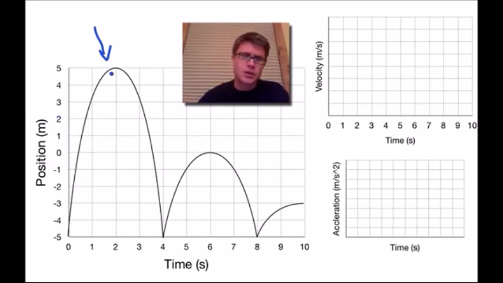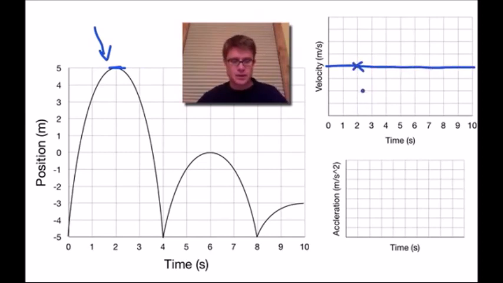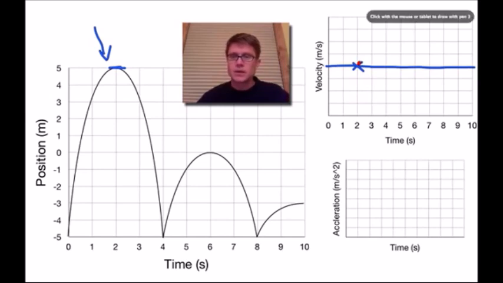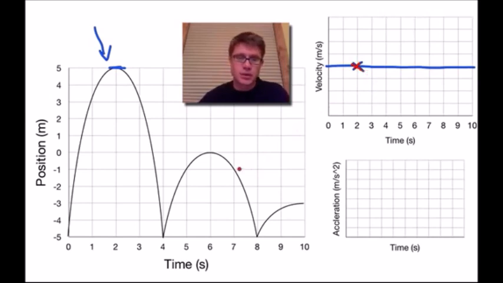And so the first thing I want to do is figure out where it's not moving. And so we would say that it's got a slope of 0 here. So at time 2, it's going to be right here. Actually, change color. So at time 2, it's going to be right here. Where else is it not moving? Right here at time 6, it's got a slope of 0. And where else? I would say at 10, it's got a slope of 0. So that's like that. Okay, now I just use my magic pen, if that makes sense again.